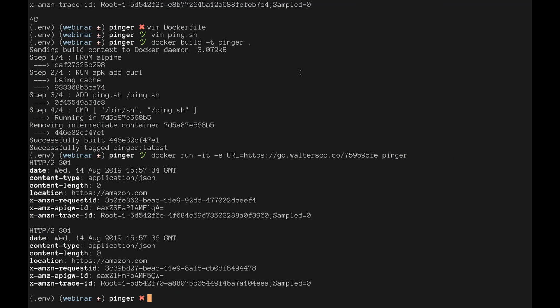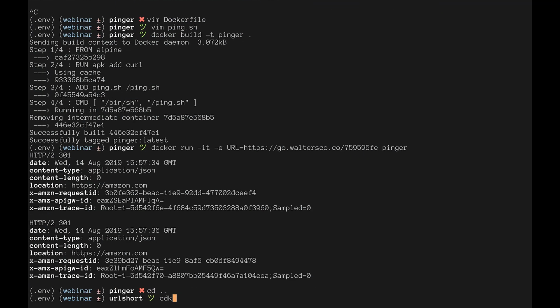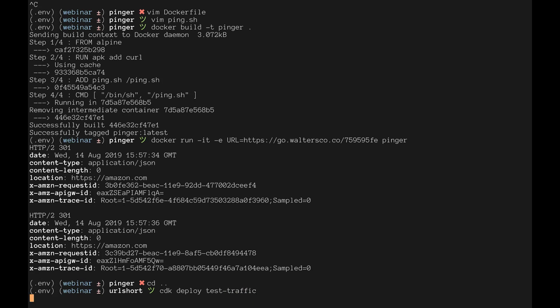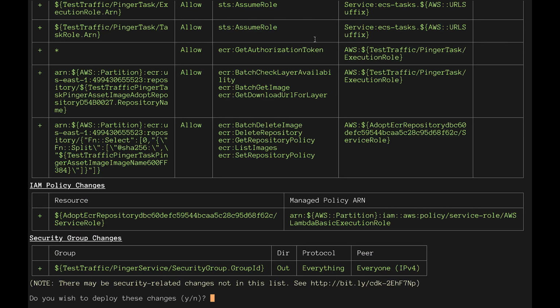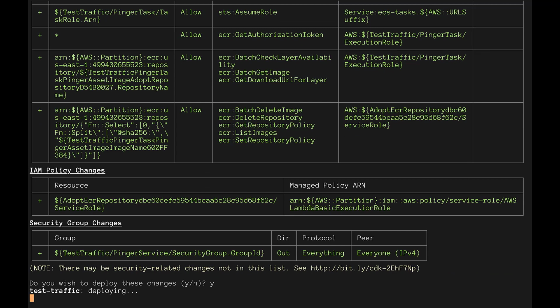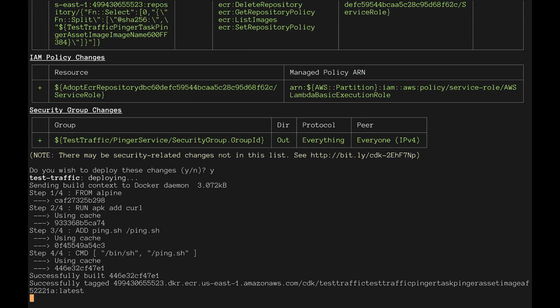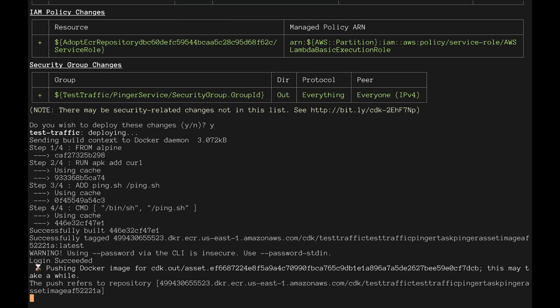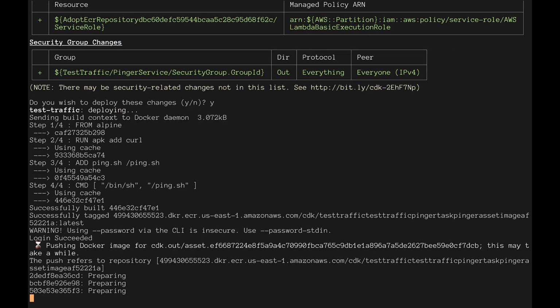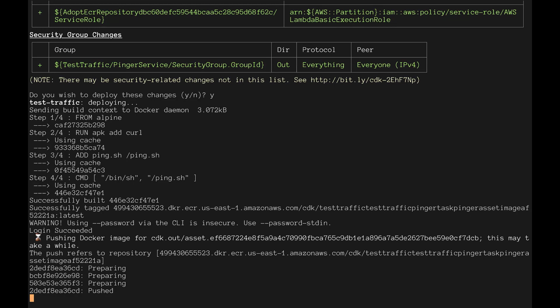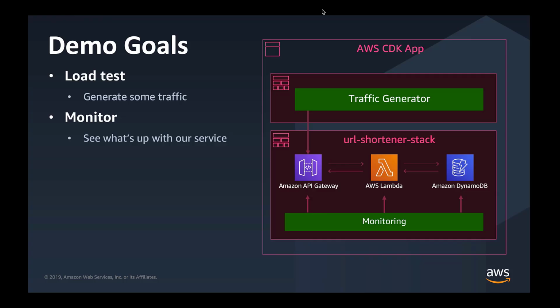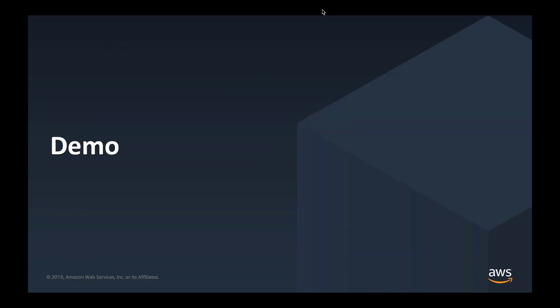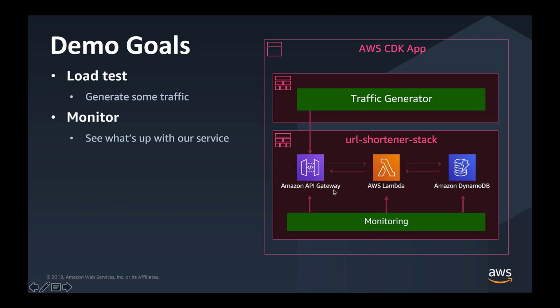Let's deploy it. So I'm going to do CDK Deploy test traffic. Let's see that it's starting. It should show me some nice information about any security changes that this requires, and that makes sense because there's a lot going on under the hood over there. Okay, so while this is deploying, and you see that it's building the Docker image for me, which is pretty neat, let's go back to our presentation and move on to the next part of the demo, which is the monitoring aspect.